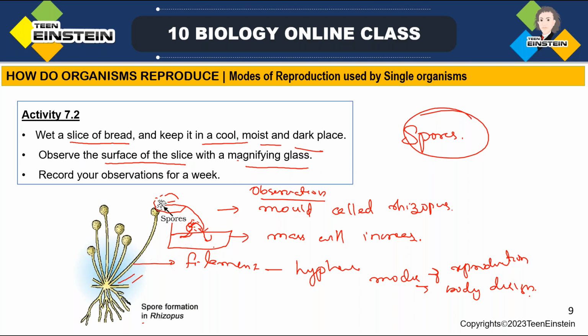Depending upon the body of that organism, each organism follows different methods for reproduction. The different modes of reproduction we'll be discussing in the next class.